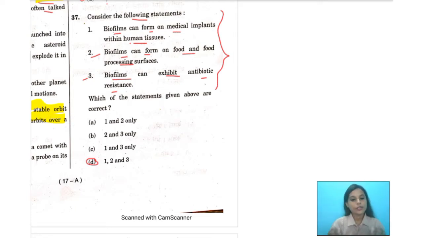Now, what is a biofilm first of all? A biofilm is an association of microorganisms in which the microbial cells adhere to each other on living or non-living surfaces within a self-produced matrix of extracellular polymeric substance. Biofilm formation is a multi-step process starting with attachment to a surface, then formation of a microcolony that leads to the formation of three-dimensional structures, and the process finally ends with maturation, which is followed by detachment.